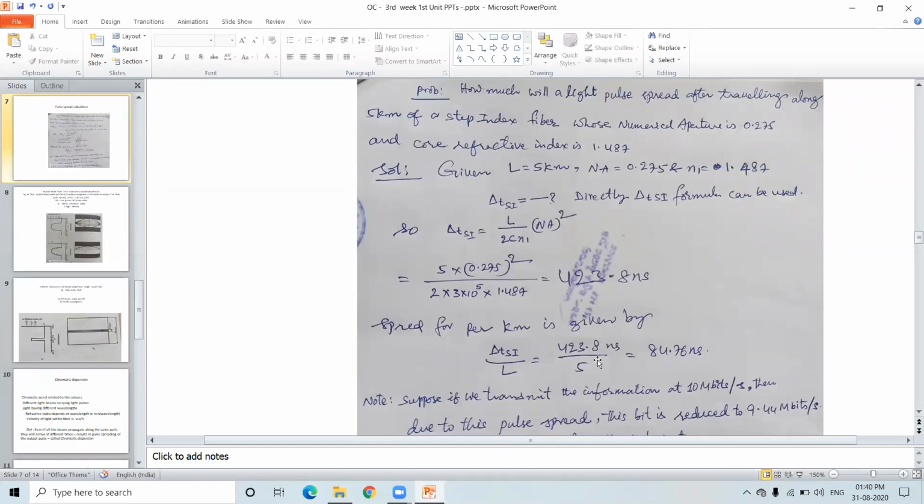Yes, pulse spread is unwanted. So we have to see that this pulse spread has to come down or be reduced. So the next question is, can we reduce this pulse spread?